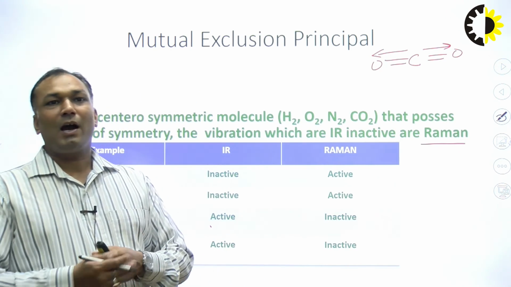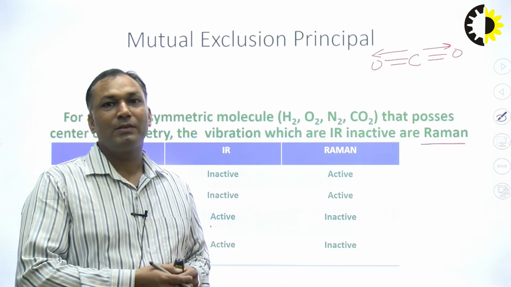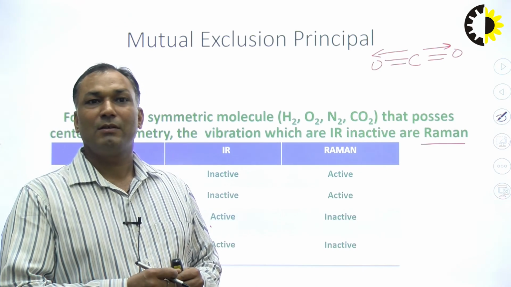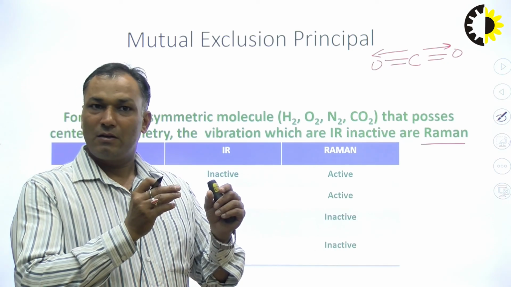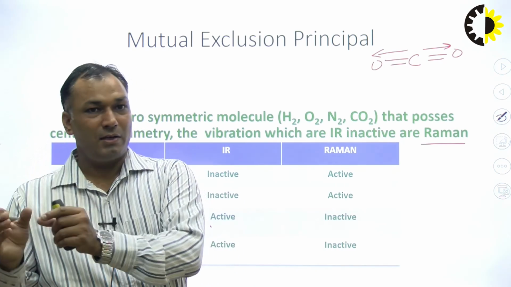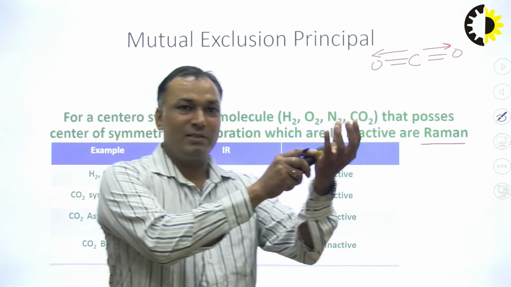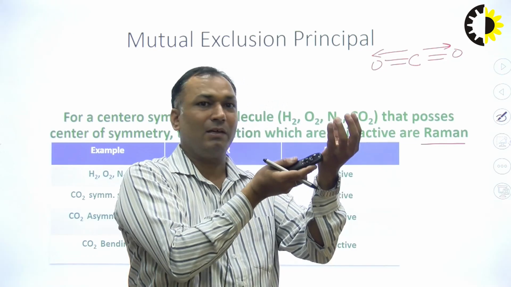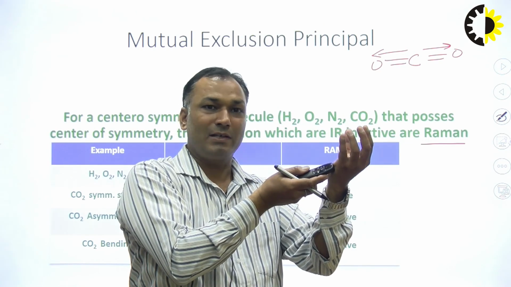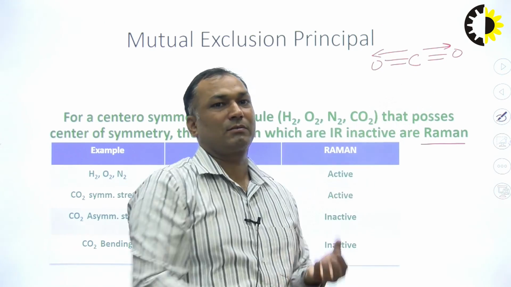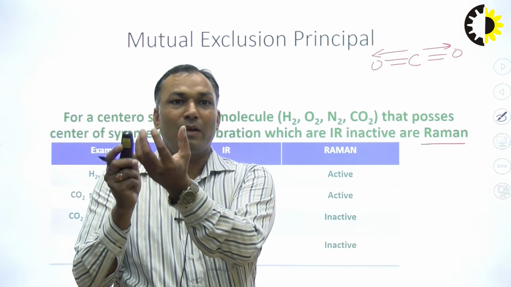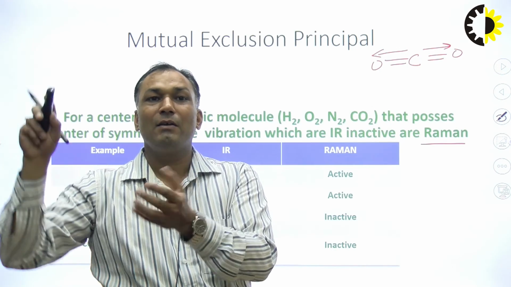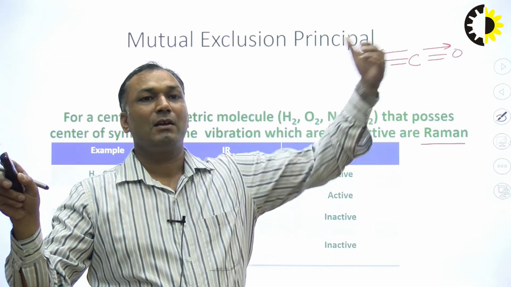So I hope that I have cleared some doubts on this topic, Raman spectroscopy, in which the most important thing is Stokes line and anti-Stokes line. In Stokes line, the energy of the molecule is less, hence it absorbs energy from incident light. That's why scattered light gets reduced. While in anti-Stokes line, the energy of the molecule is high, hence it gives energy to incident light, and that's why the intensity of energy increases.